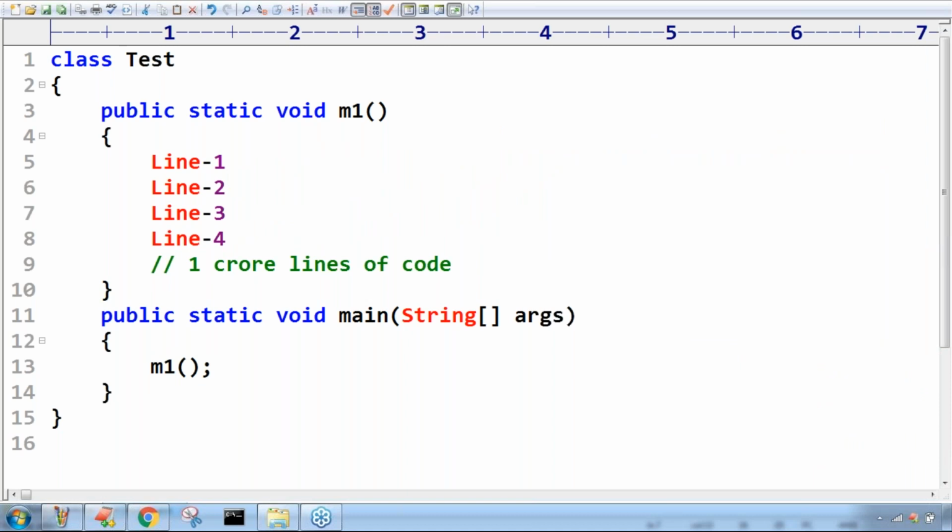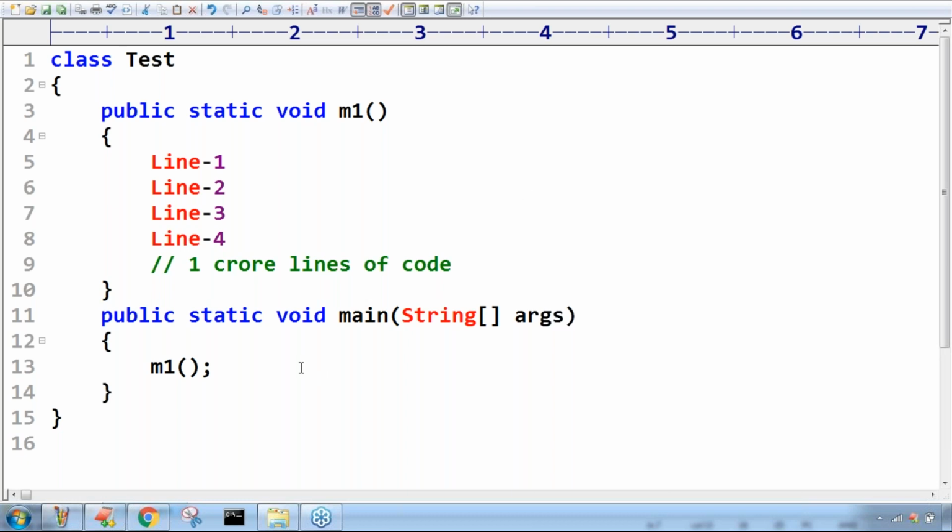So here, will all 1 crore lines of the code be translated into machine code at a time, or line by line? Line by line. Remember, right?